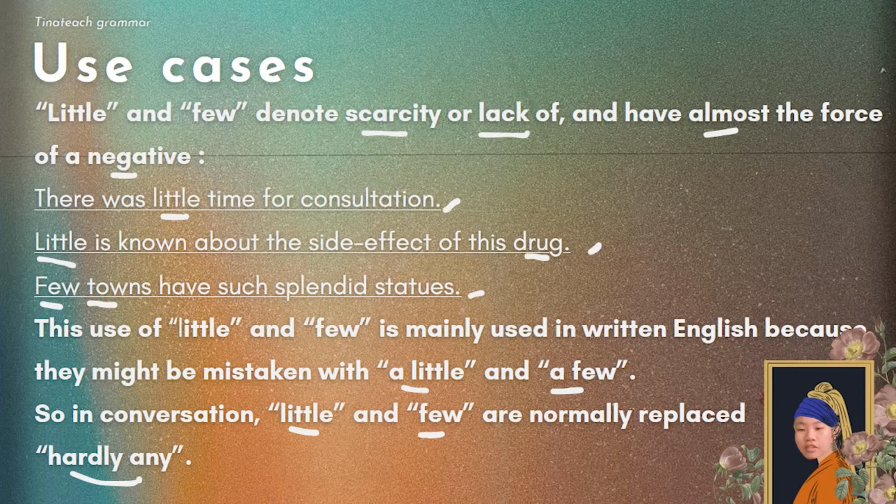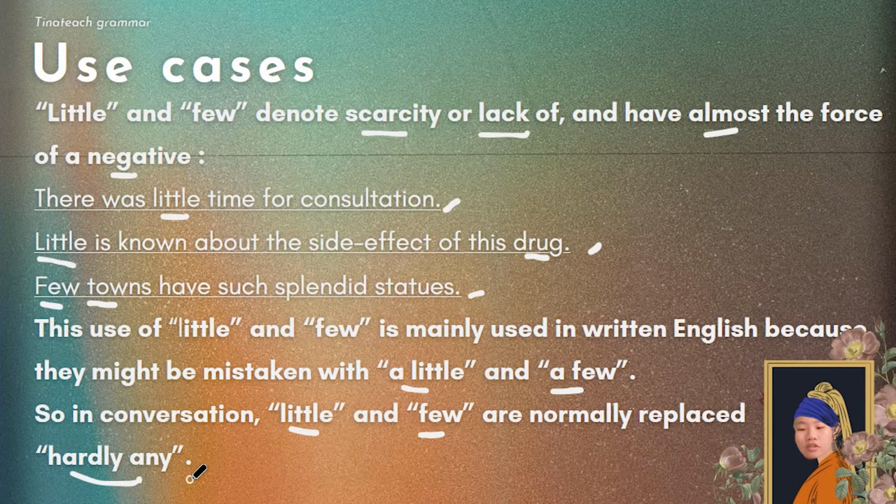Okay, now let's do a quick recap before we end the lesson. The first use case of little and few: little and few mean there's not a lot of something, denoting scarcity or lack of. Okay, for example, there was little time, little was known, and few towns. This use of little and few is mainly used in written English because when you say them, a lot of listeners would automatically hear a little and a few instead.